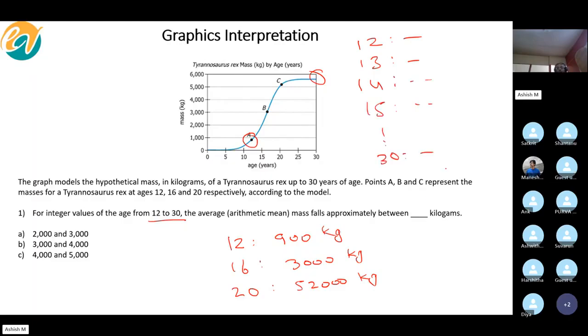Once we find out these weights, how do we find the average? Obviously, this plus this plus this and so on, divided by 19 years. Why 19 years? Because between 12 and 30, that's the range. Correct? So that's the mathematical way.